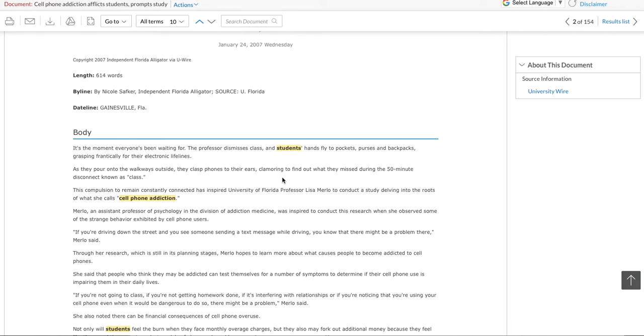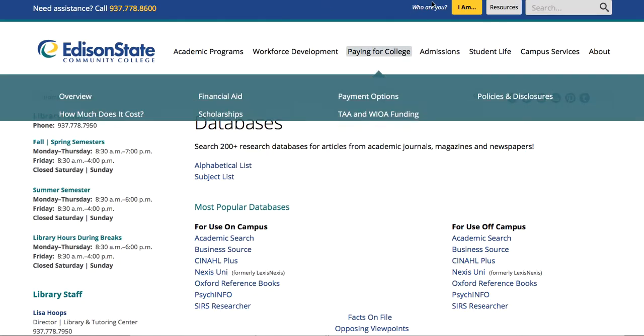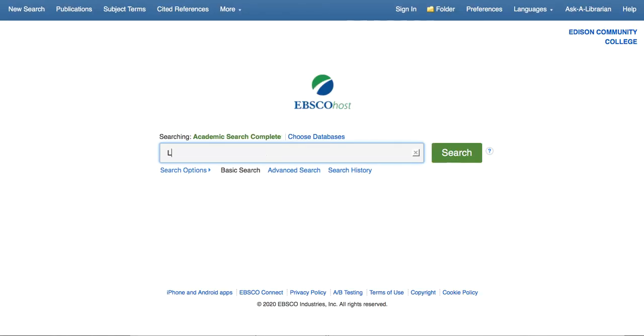So this is one of the ways we can use the sources that we have to find new information. So here we have a person's name, Merlot. We should be given the full name at some point. Lisa Merlot, University of Florida. You could go into academic search. I don't have it up, but I'm sorry, I'm taking out. This is exciting for me. Lisa Merlot, University of Florida. Right. We'll type that in.